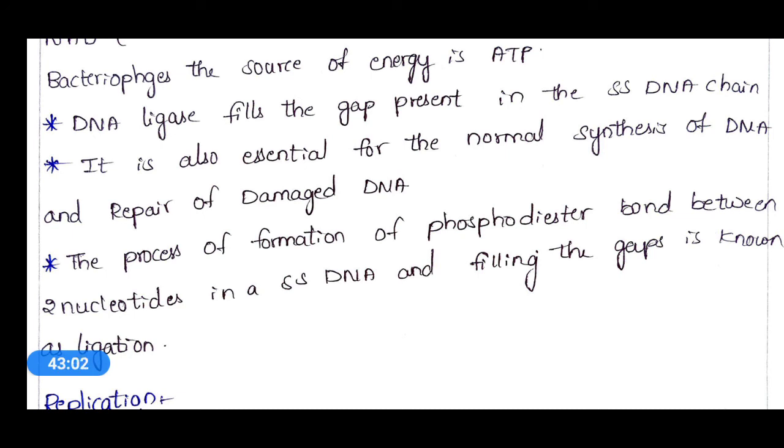Okay, so far we discussed the enzymes which are involved in DNA replication. The first one is DNA polymerase, and in prokaryotes we have three types of DNA polymerases: DNA polymerase 1, DNA polymerase 2, and DNA polymerase 3, and these are responsible for the polymerization majorly and also helpful in the